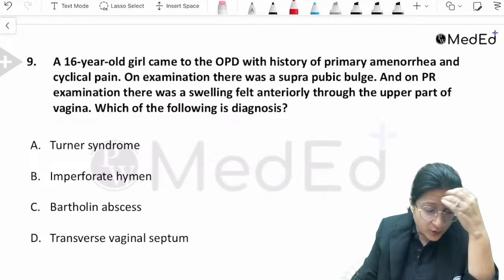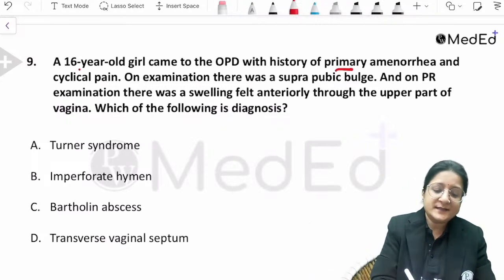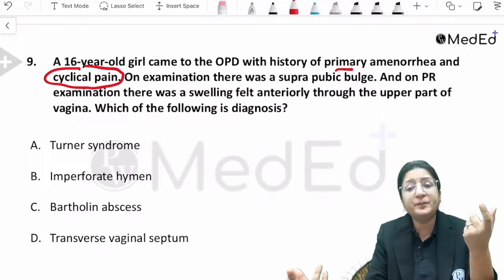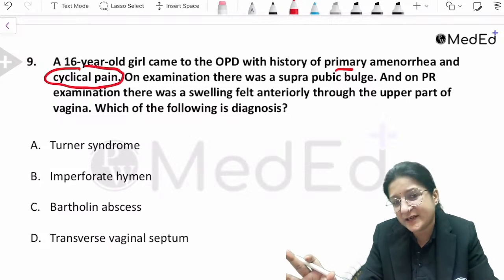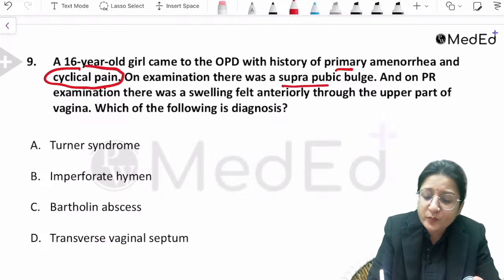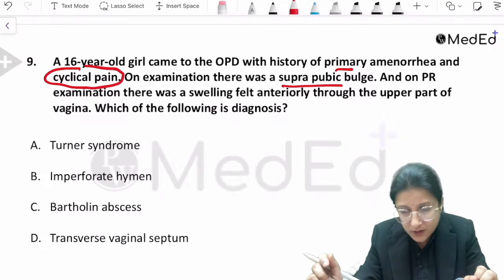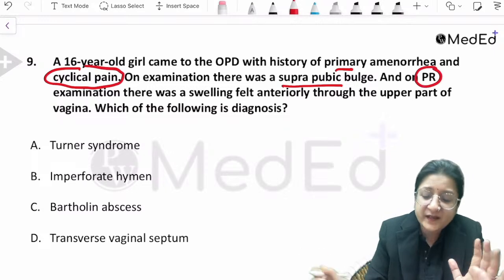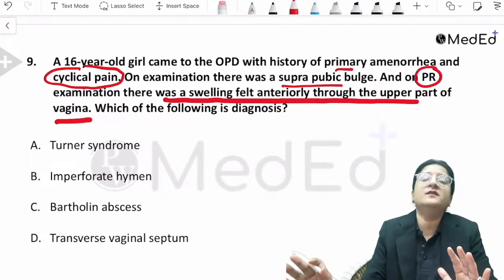All right, coming to this question. A 16-year-old girl came to the OPD with history of primary amenorrhea and cyclical abdominal pain. So there is a history of possibly cryptomenorrhea, hidden menses. Once you think about cryptomenorrhea, there are two possible differential diagnoses to consider: imperforate hymen and transverse vaginal septum. There is a suprapubic bulge also, which could be because of blood collection inside the uterus or inside the vagina. On per rectal examination, that was your clue, there was a swelling felt anteriorly through the upper part of the vagina.